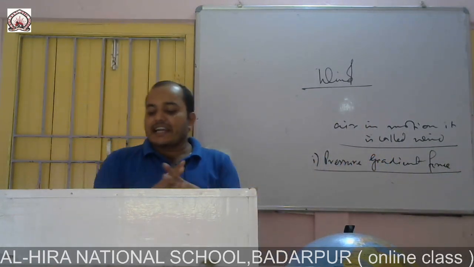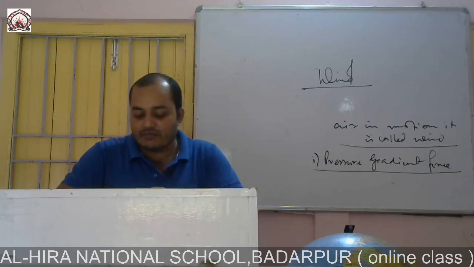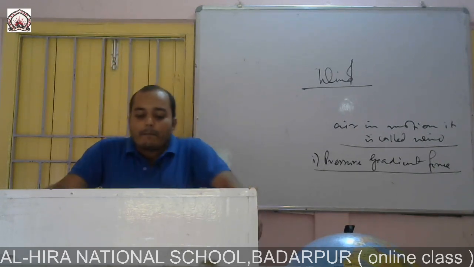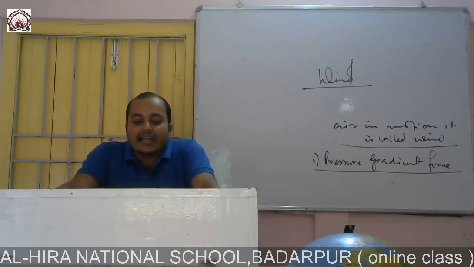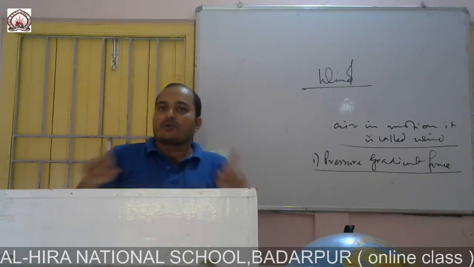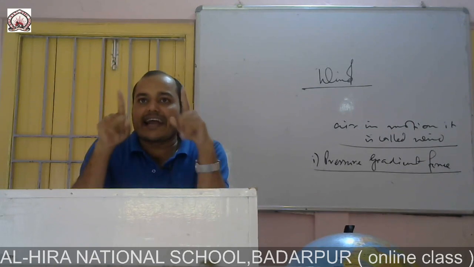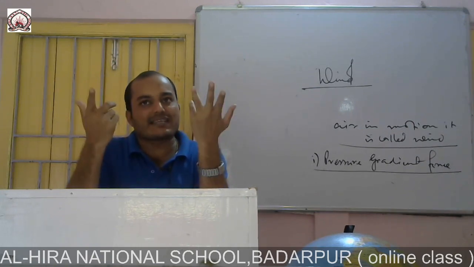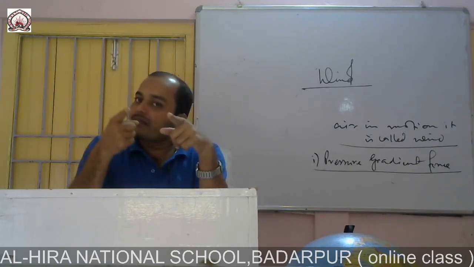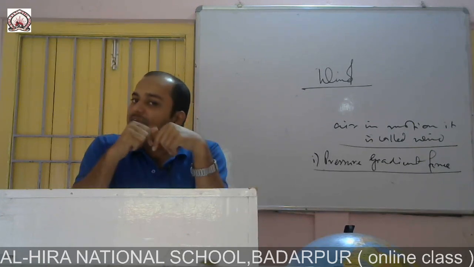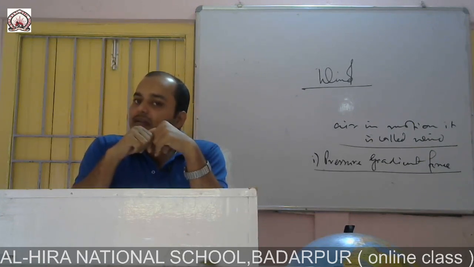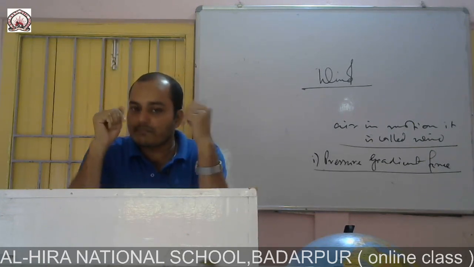Now what is pressure gradient force? Pressure gradient force is the rate of atmospheric pressure difference between two places. And how do we measure atmospheric pressure? Using a barometer and mercury. In the last class we discussed that.